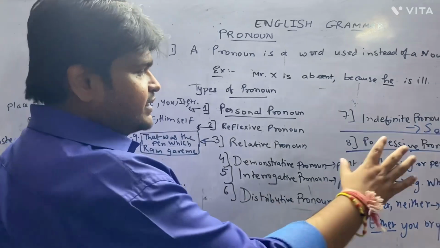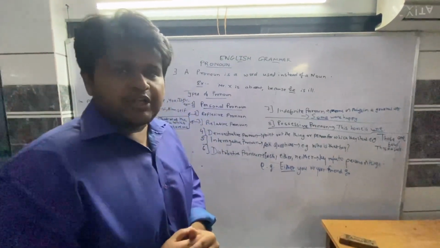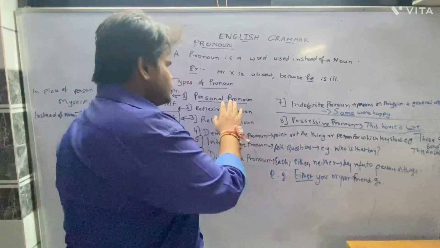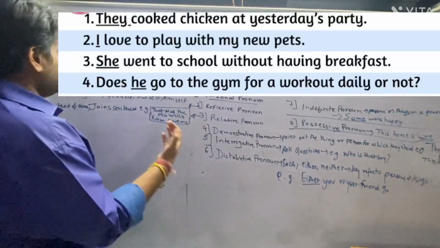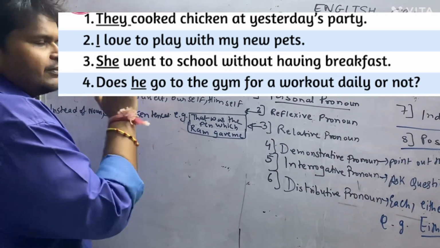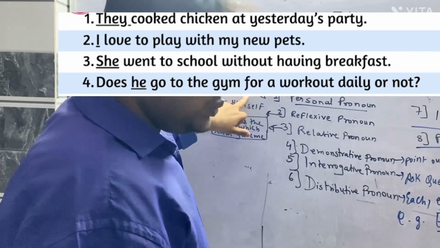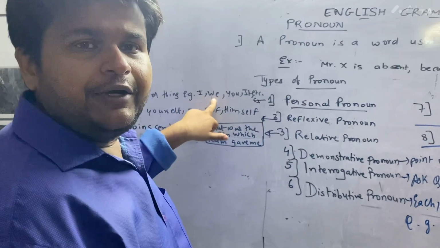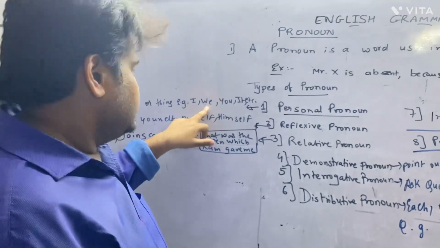Now let us try and understand. If you understand all these types, definitely your pronoun things would be much clear in your mind. So let us try and understand about types of pronoun. First type of pronoun is personal pronoun. Personal means those which are belonging to us. So let us take an example. Definition is, pronoun would be used in place of person or thing. The example could be I, we, you, it. We are going to picnic, we are going to school, we are going to college.